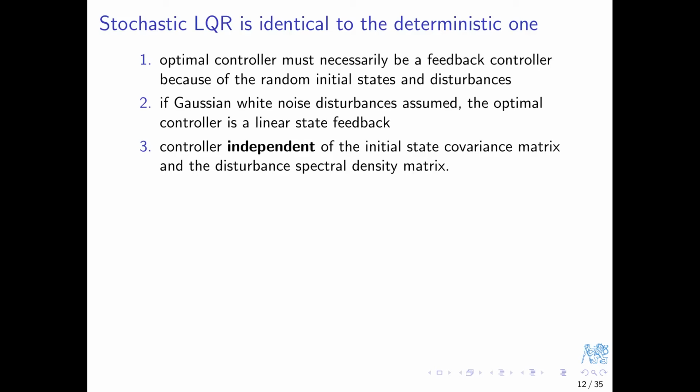Of course, the produced control signals will depend on the particular value of the initial state and also the disturbance, but the controller coefficients themselves will be completely independent of the initial state and its possibly quantified randomness. How about the impact of the disturbance on the controller coefficients? Taking into consideration that there is no correlation between the values of the disturbance at two different times, we can view the white noise disturbance as a sequence of instantaneous resetting of the system into a new initial state. I mean, initial from now on.